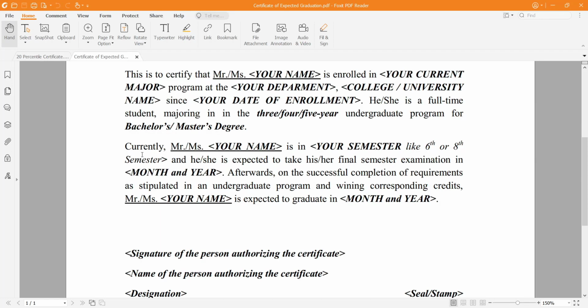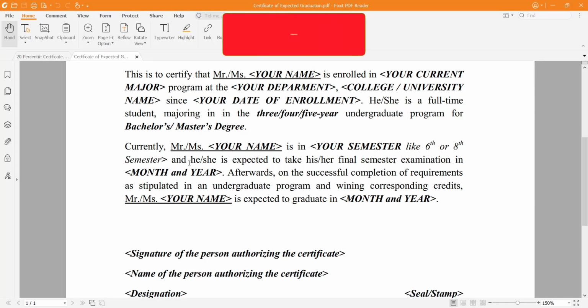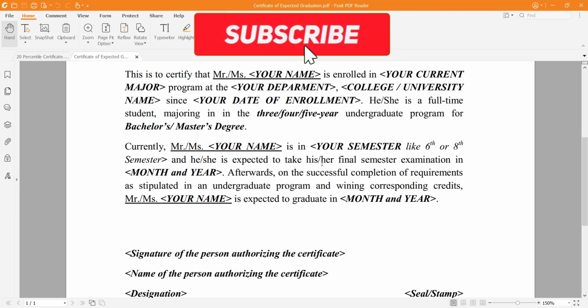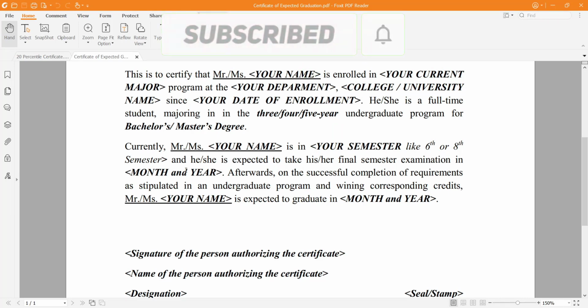Later on you can move ahead by writing, currently Mr. Gaurav Kumar, which you can replace with your name, is in 5th semester. Let's say you are doing engineering, which is 8 semesters, and you are in the final semester, the 8th semester, so you can write is in 8th semester and he is expected to take his final semester examination in the month and year. So if the examination is happening in April, you can write April 2022.